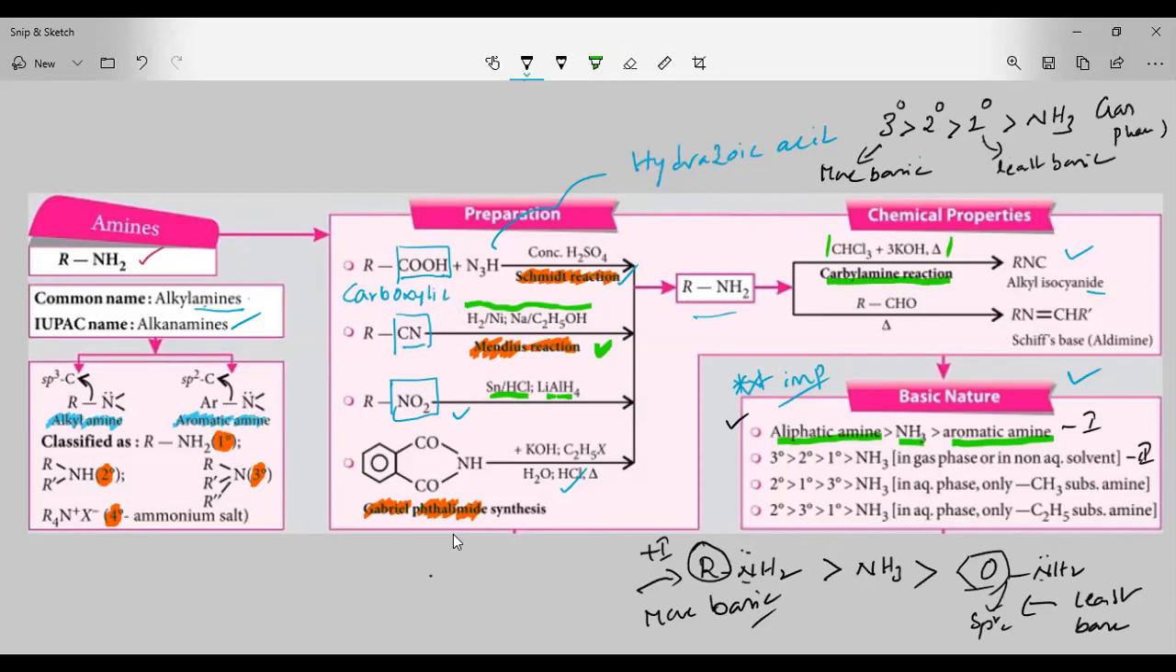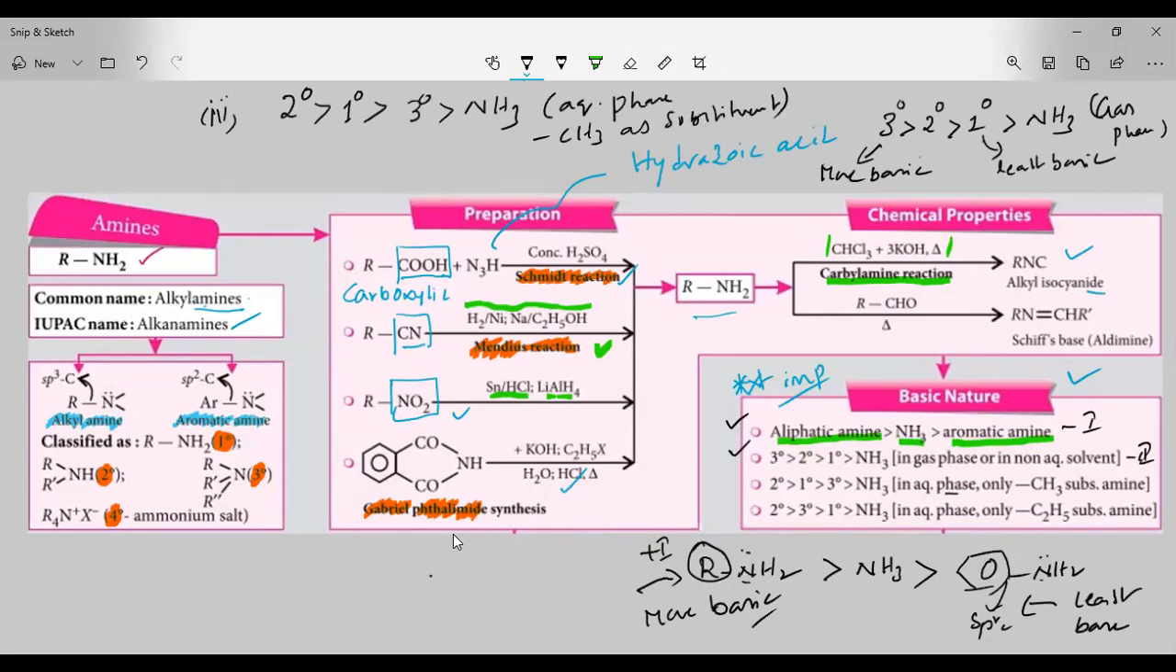Again, if you are testing the basic character, this is the next order. If you are testing the basic nature of amines in the liquid phase or aqueous phase, what is the order? Secondary amine is more basic than primary. Primary is more basic than tertiary, and tertiary is more basic than NH3. This is in the aqueous phase, and one more point: it should have CH3 as the substituent. If CH3 is the substituent, this is the order.